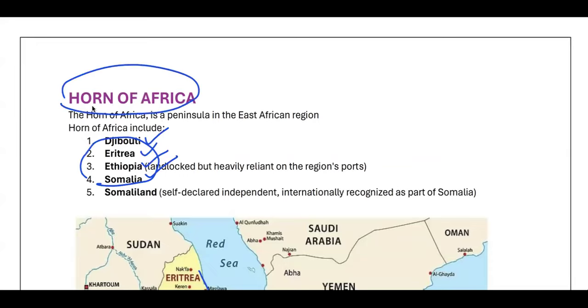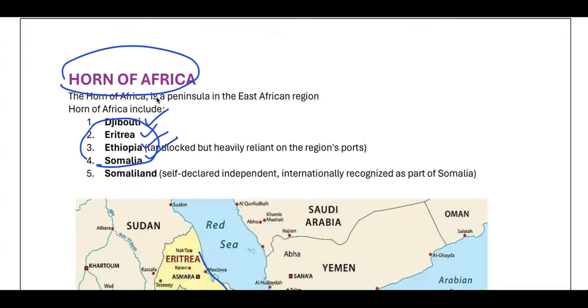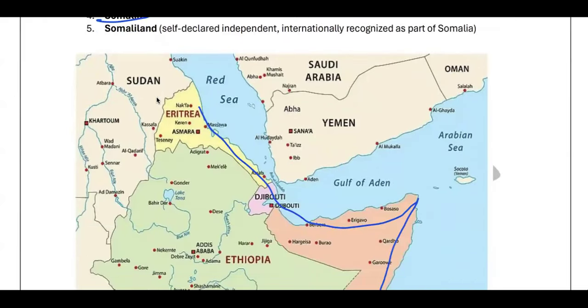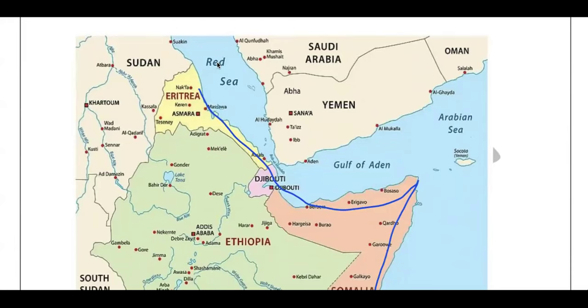So now why are we studying this Horn of Africa? Various conflicts are going on, and this area is also strategically important. What is the strategic importance of this area? We have already seen what this area is known for: an important trade route. Ships are moving in this area. See here, the narrow passage, the Bab-el-Mandeb Strait. We have already done this. Houthis are trying to block this passage, and various initiatives are being taken up in this region. We are aware of this. So because of this, the SEED area, Horn of Africa, also becomes important for us.